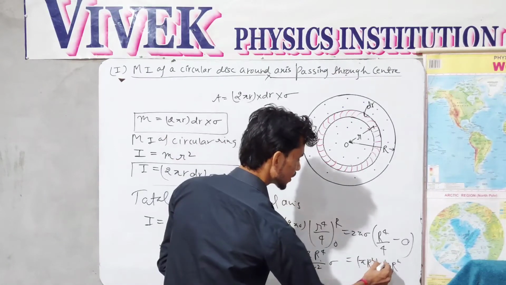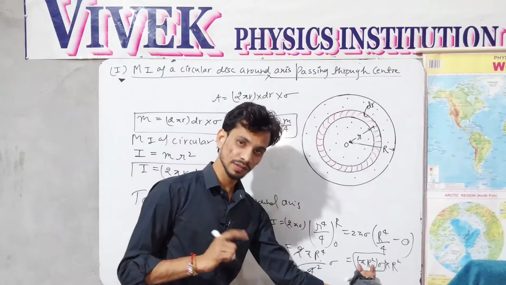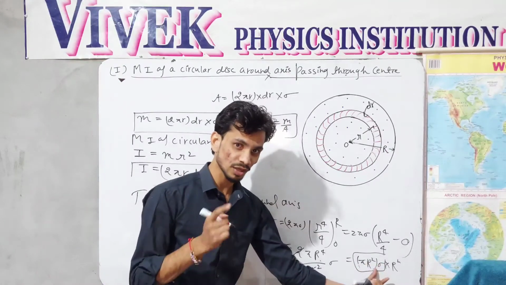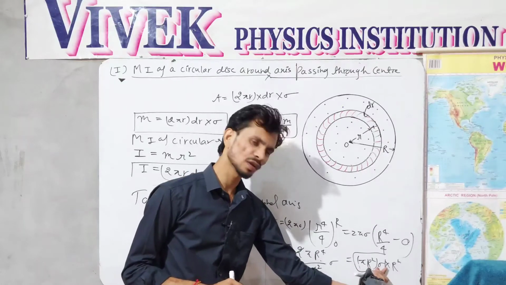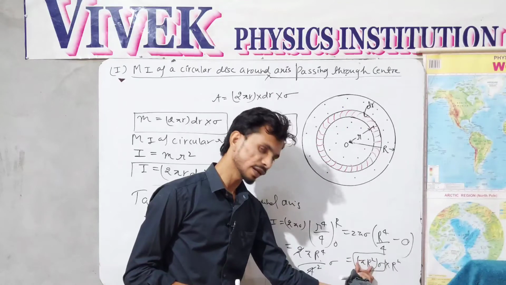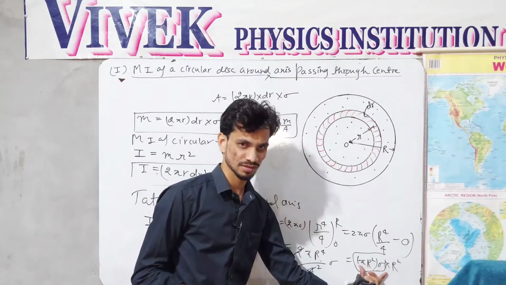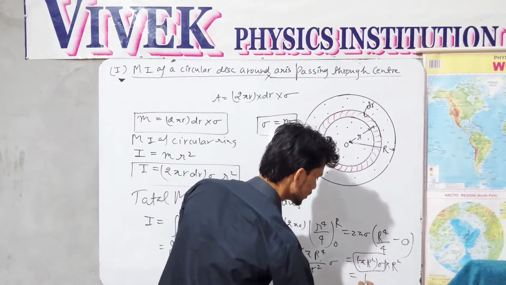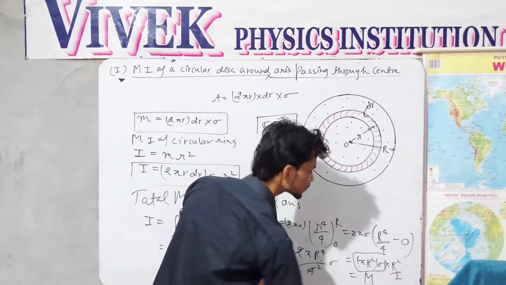So from here you can see that this is the area of the disk, pi r square, circular disk. Area of the circular disk is pi r square times mass density. So area multiplied by the mass density gives me the total mass. So this factor is the total mass, and sorry, here 2 is also appearing.